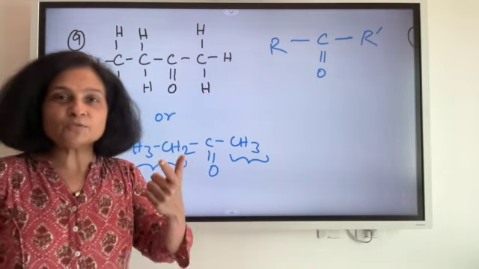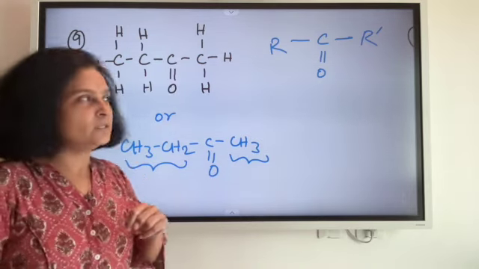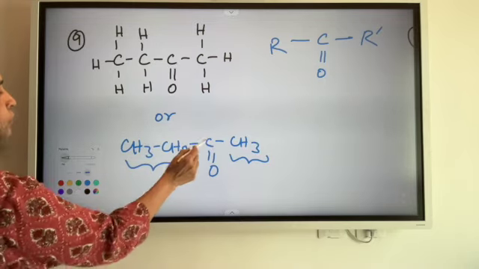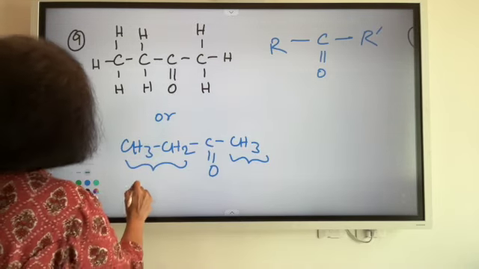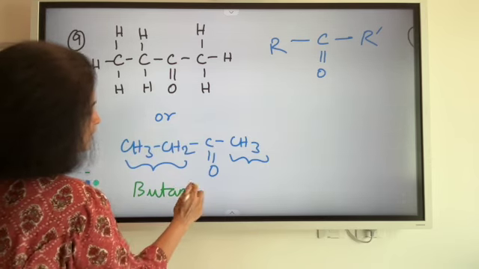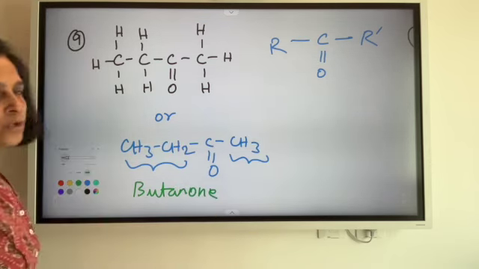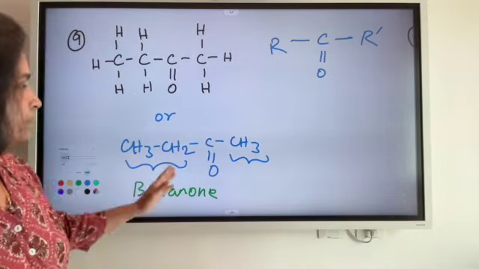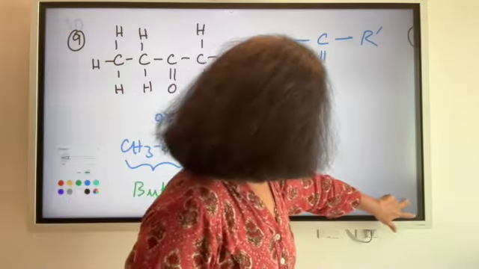And what is the suffix which we use? ONE, right? ONE. So how do we name it? 1 2 3 4. So it is a butanone. We wrote butane, the E is removed, ONE comes in, butanone. So ONE for the ketones, right? Now taking it forward.